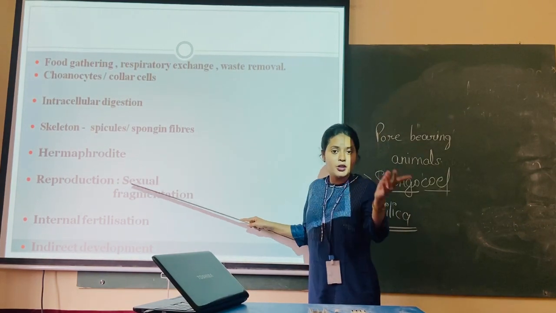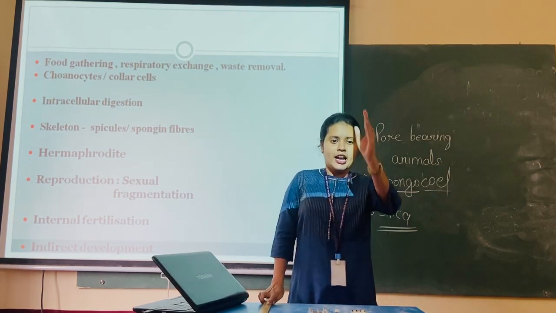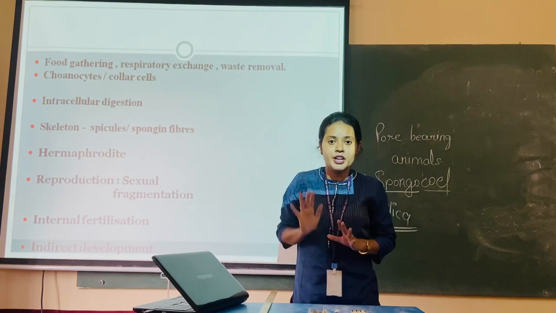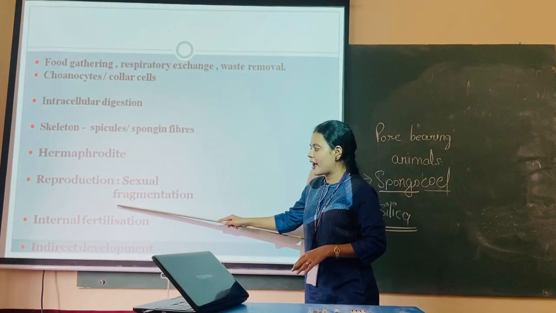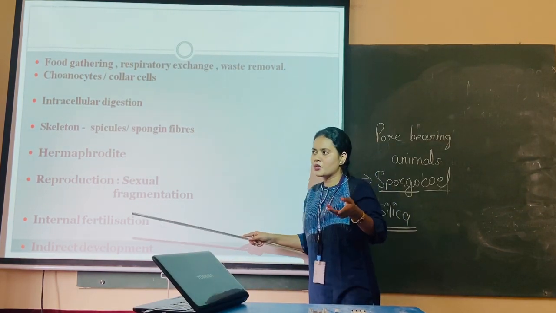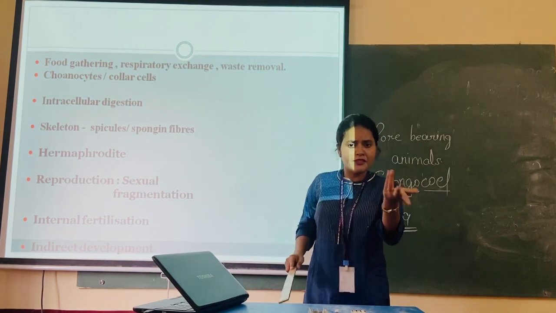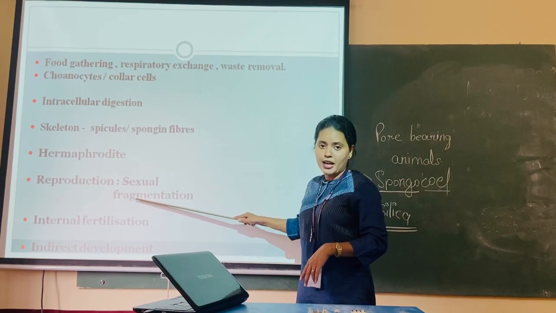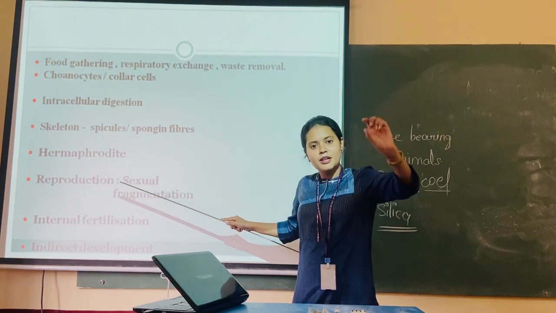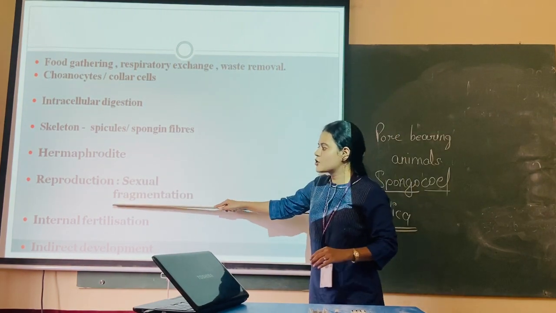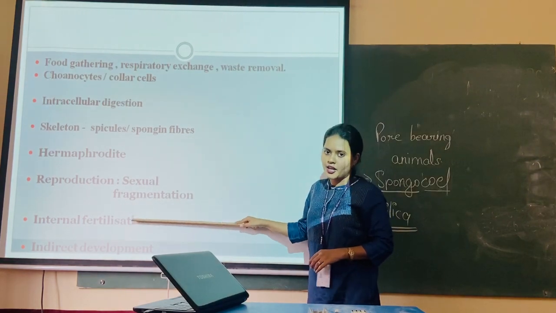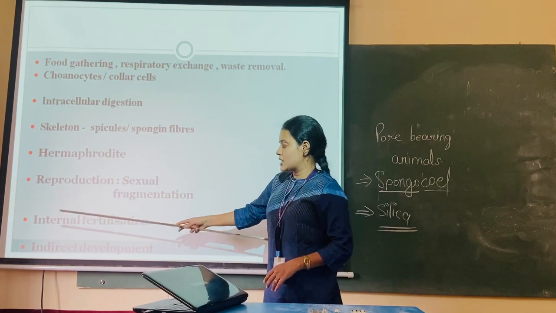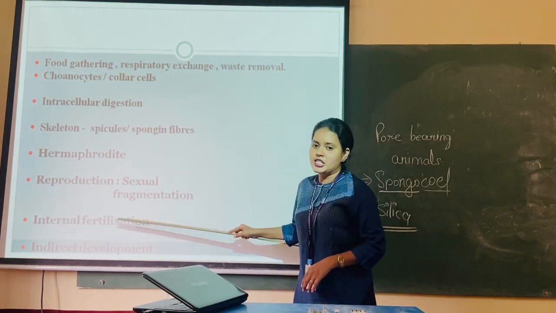fragmentation. Now everyone knows about fragmentation, right? The body divides into parts, and each part can give rise to a new individual. Got it? So fragmentation. For example, if you remember some algae, you have already learned this type of asexual reproduction, that is fragmentation. The fragment will give rise to a new individual. So they can show asexual mode of reproduction also. That is fragmentation.